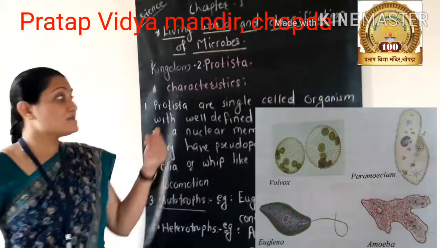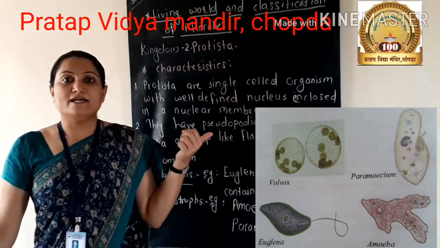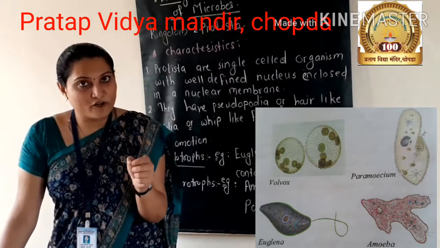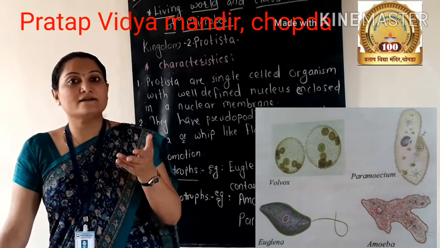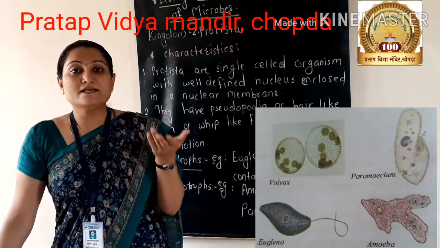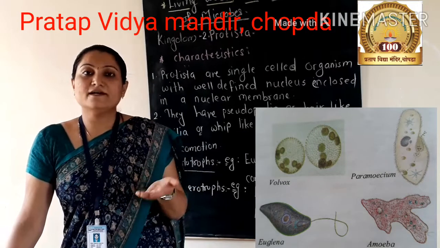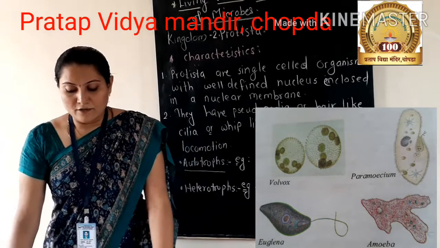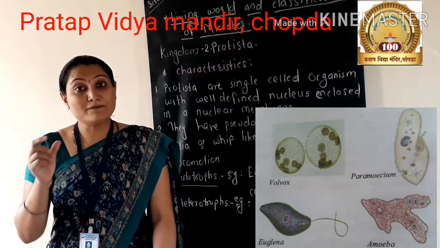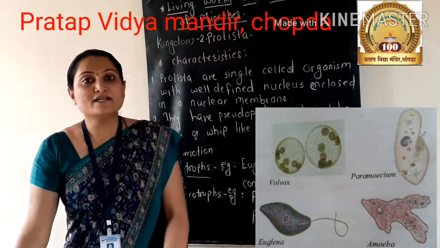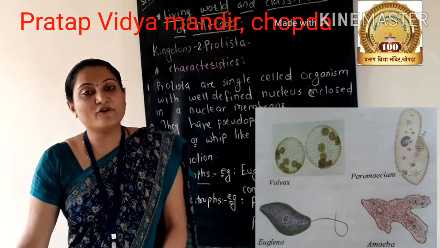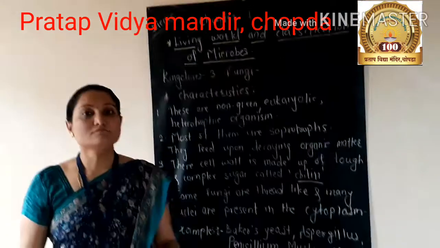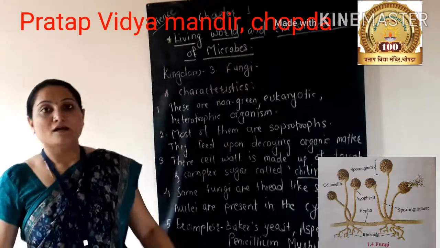Protista group, these microorganisms are found in pond water. So we take a drop of pond water, then prepare a slide, then observe this slide under the microscope. Then here you will find some motile microbes with irregular shape, and for example these are amoeba or paramecium. Third kingdom is fungi.